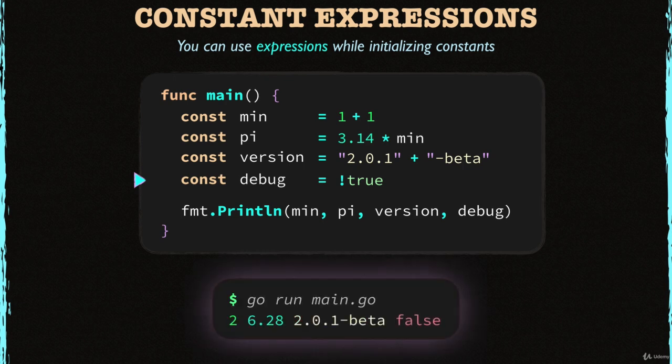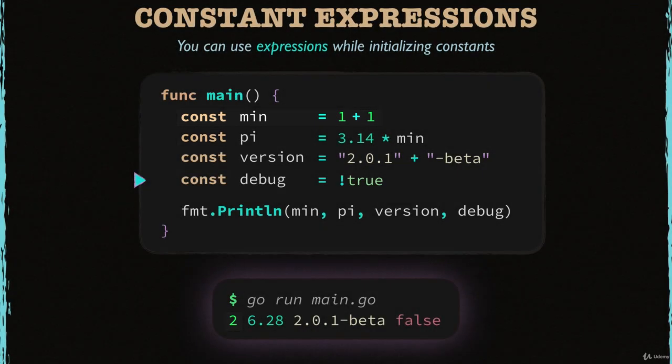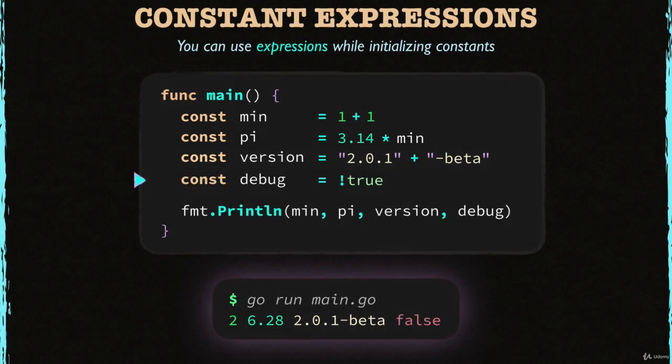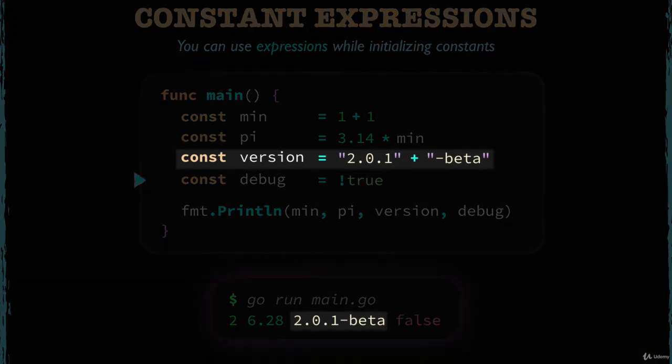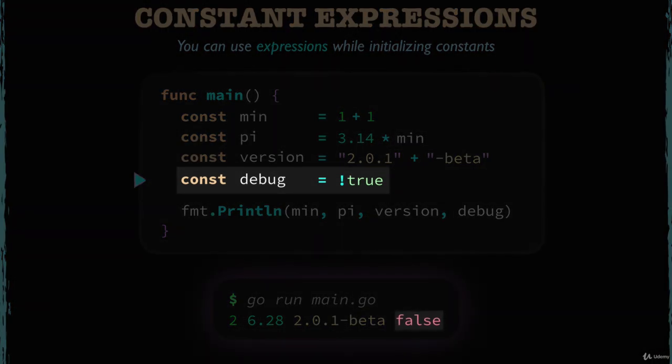Alright, it just prints the result of the expressions. Min becomes 2. Pi becomes 6.28. Version becomes 2.0.1-beta. And lastly, debug becomes false.